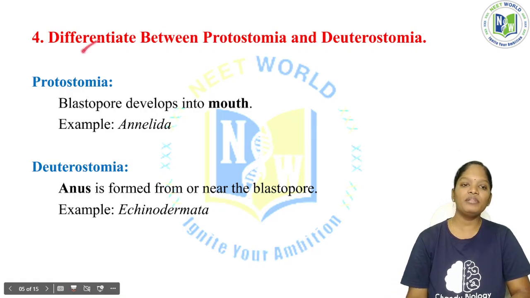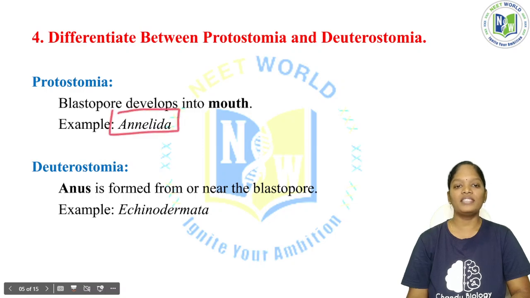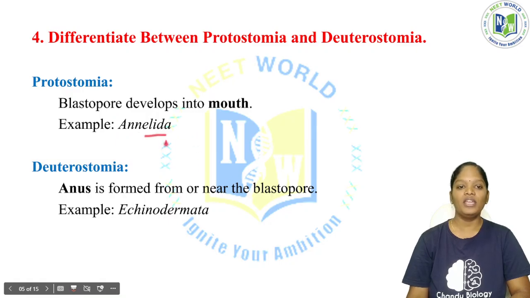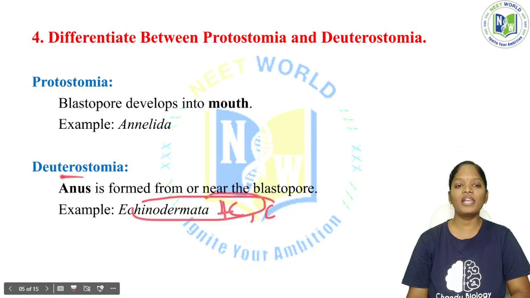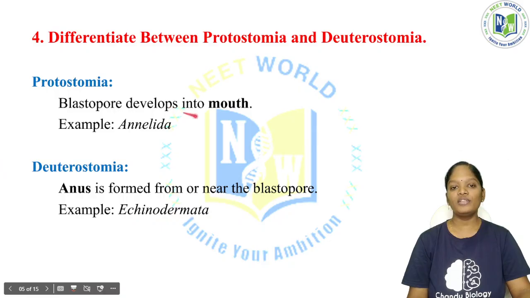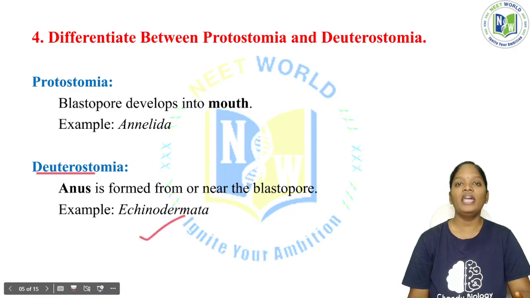The example for protostomia will be annelids. The common name for annelids is segmented worms, and this is a phylum. Deuterostomia examples will be echinodermata, hemichordata and chordates. All these come under deuterostomia. So if the blastopore develops into the mouth, it is protostomia. If the blastopore gives rise to an anus, it is called deuterostomia. The example for protostomia will be annelids, and the example for deuterostomia will be echinoderms.